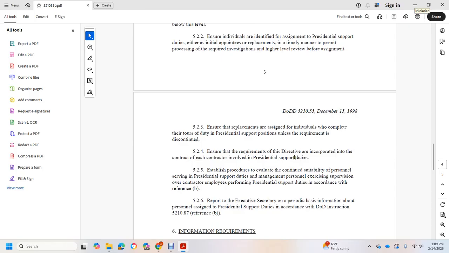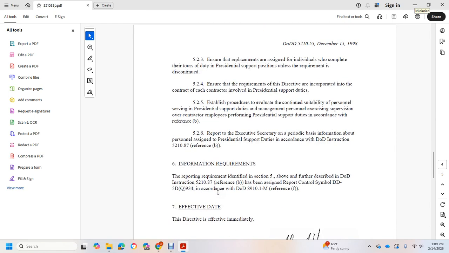Each contractor involved with presidential support duty shall establish procedures to evaluate the continued suitability of personnel serving in presidential support duty. Management personnel exercising supervision over contract employees performing presidential support duties, in accordance with reference B, shall report to the Executive Secretary, on a periodic basis, information on personnel assigned to presidential support duties in accordance with DoD Instruction 5210.87. The reporting requirements identified in Section 5 above are further described in DoD Instruction 5210.87, reference B, and reports are assigned a report control symbol, DD-, in accordance with DoD